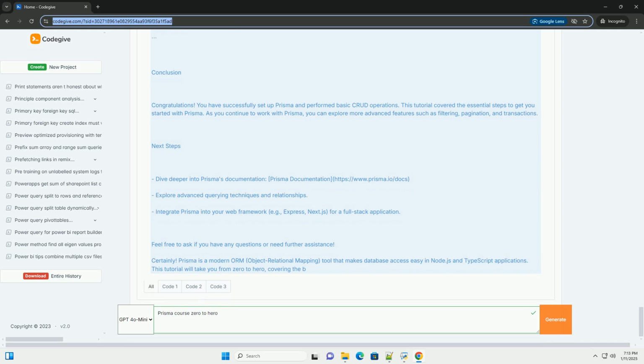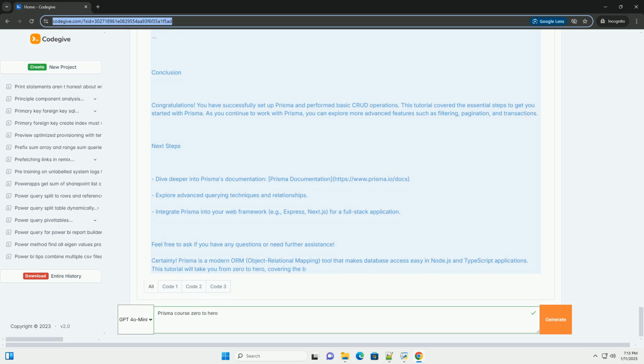Step 1, setting up your environment. 1. Create a new directory for your project. 2. Initialize a new Node.js project. 3. Install Prisma and necessary dependencies. 4. Initialize Prisma. This command creates a Prisma folder with a schema.prisma file and a .env file.